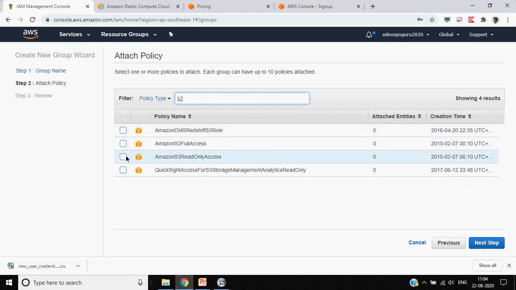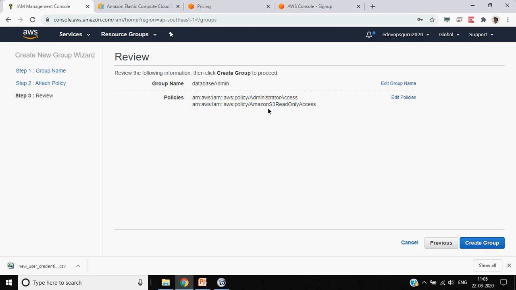For S3, let's say it also has read-only access, so you can define it. So now we have a user which basically has database administrative access and some S3 write permission.